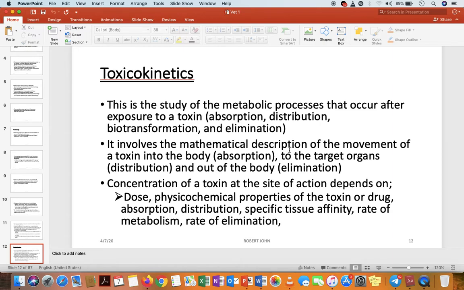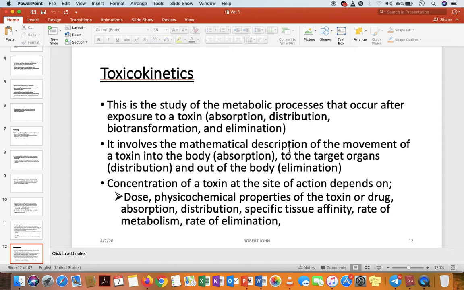We say the toxins enter into the body by absorption and they move to the target organ, or they move to a certain point of the body where they're going to affect that part. Now, moving to that particular part of the body and then causing a physiological effect to that body part, there are factors that determine the effect of the toxins at that particular point of action or site of action.